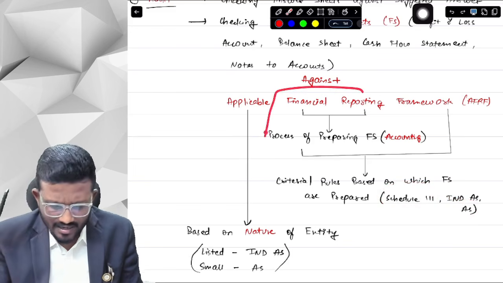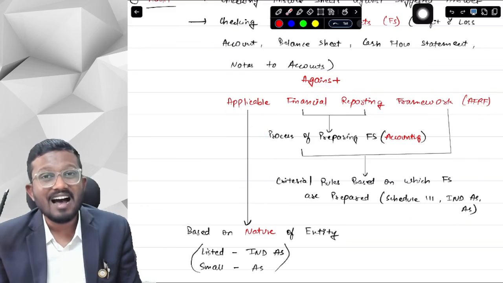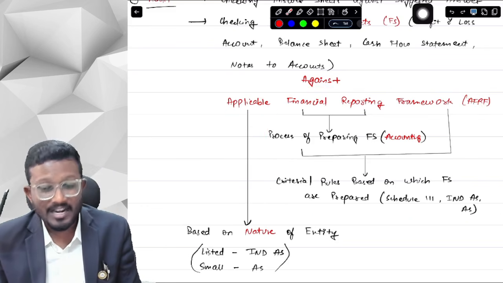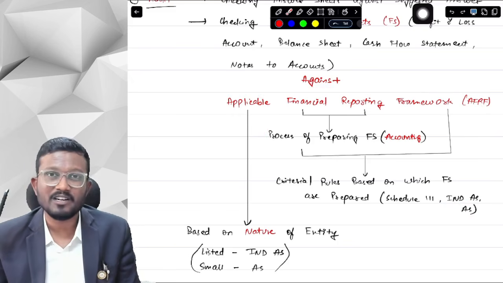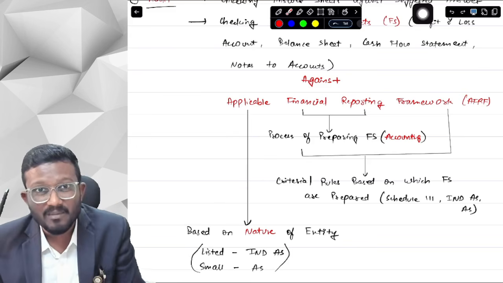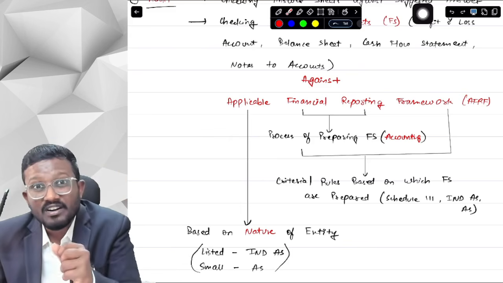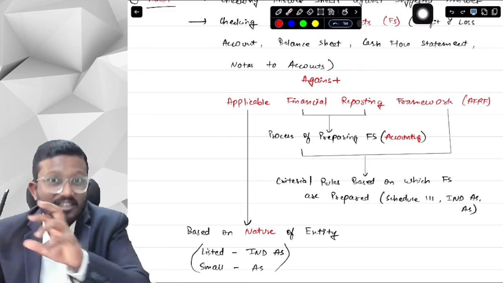This I understand, but why is the word applicable written here? Because can you say that in all entities Ind AS and AS are applicable? No, sir. In small companies, AS is applicable. In listed big companies, Ind AS is applicable. In profit-oriented companies, we make a profit and loss account. In non-profit-oriented entities, we make an income and expenditure account and a receipts and payments account.